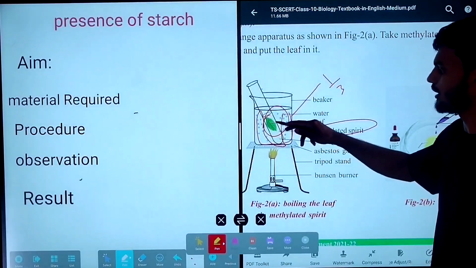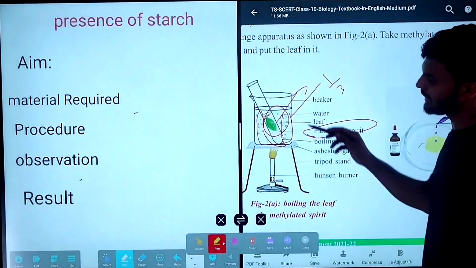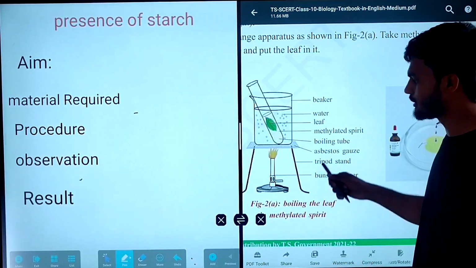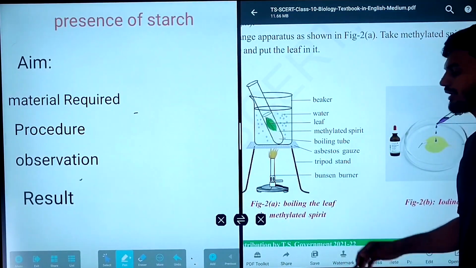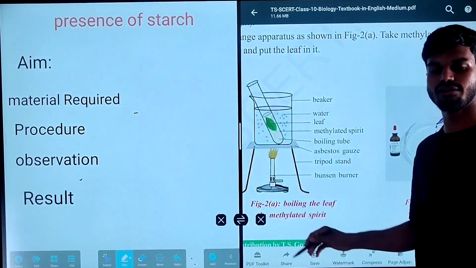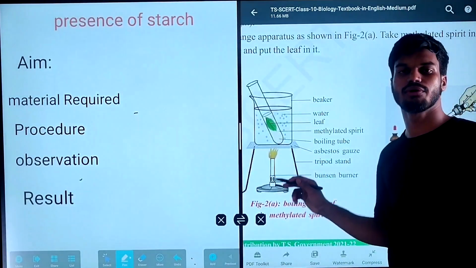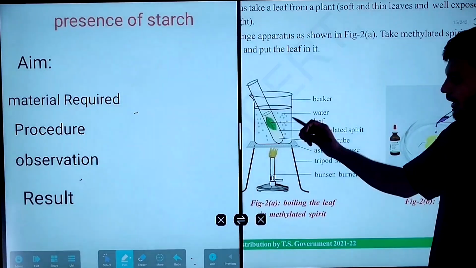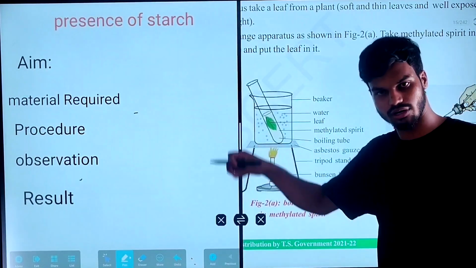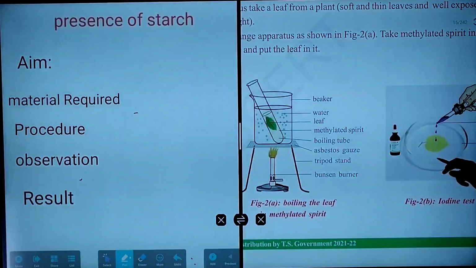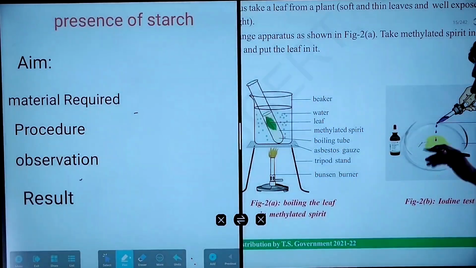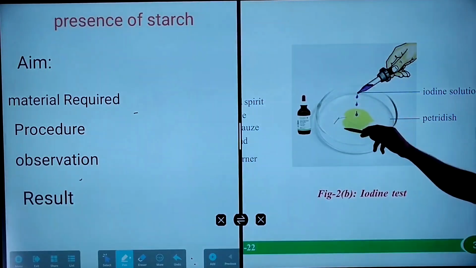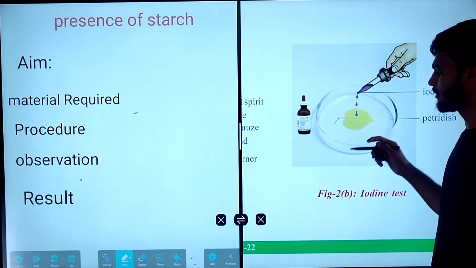Take the leaf which is exposed to the sun, then place the leaf in the methylated spirit and heat it with the help of the Bunsen burner for 15 to 20 minutes. After heating, carefully remove the leaf with the help of tongs and place this leaf in a petri dish. Look here, this is a petri dish. You have to place the boiled green leaf in it.